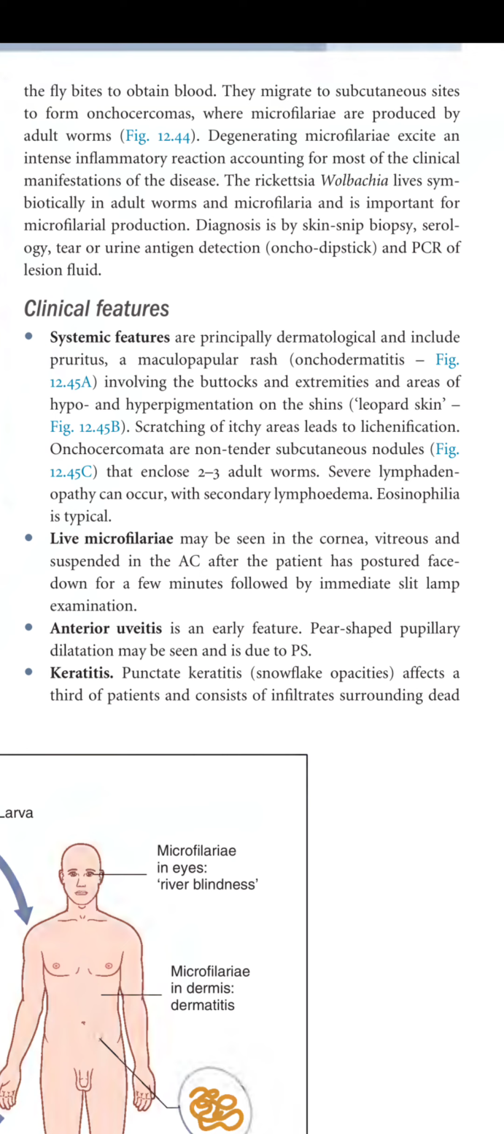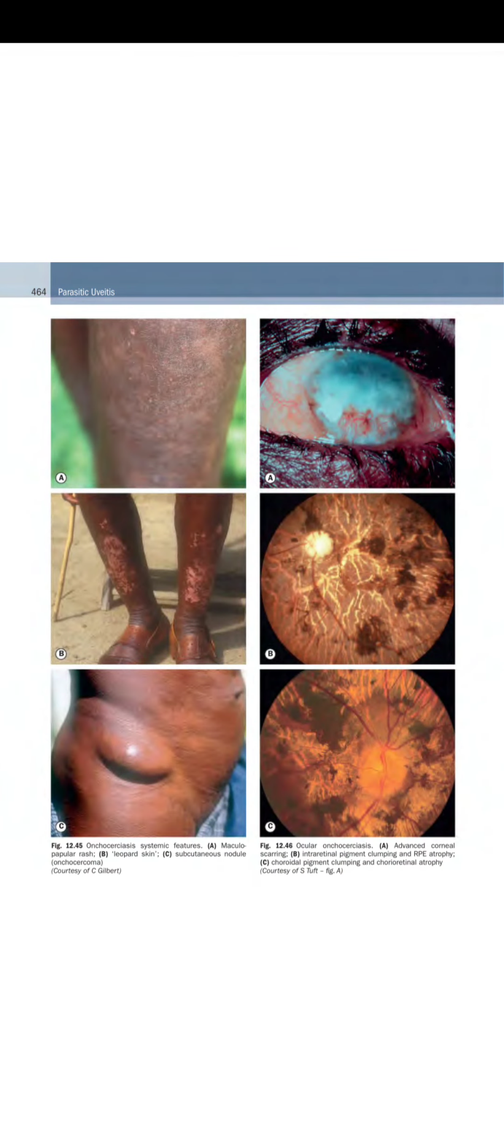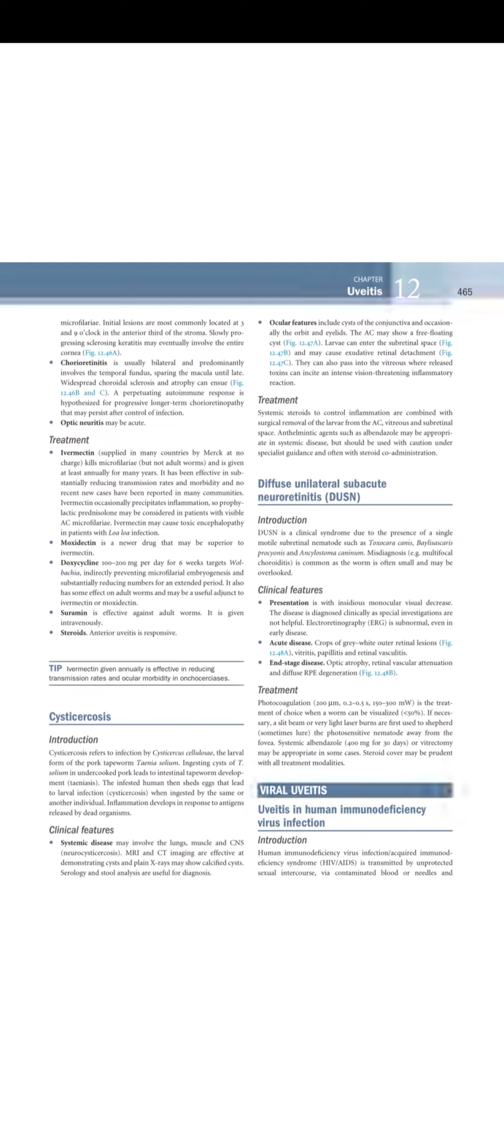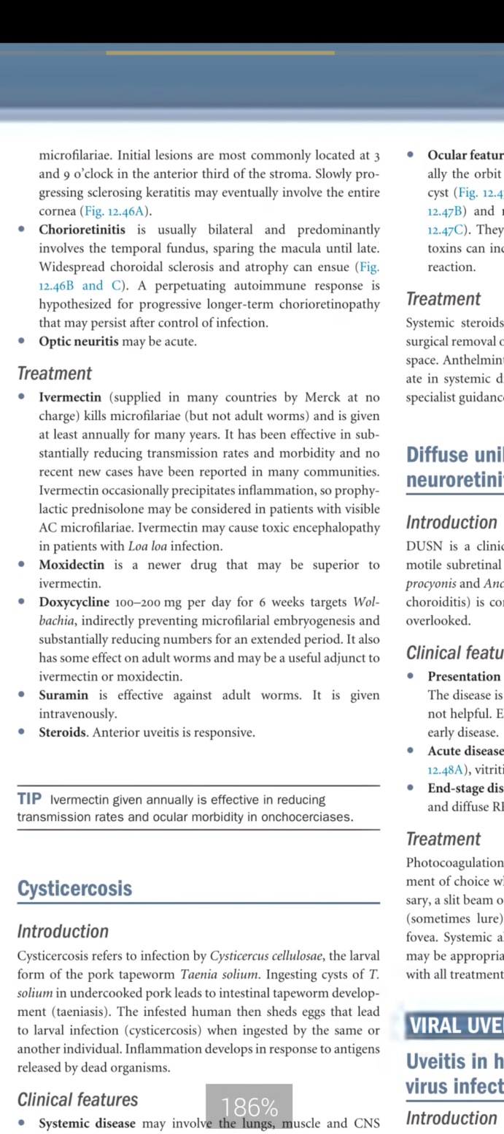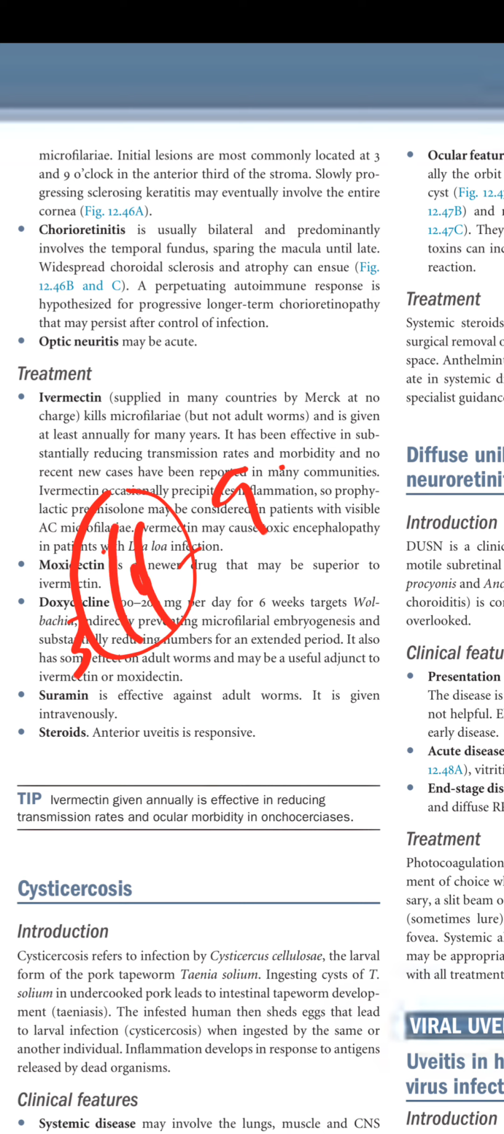There can be keratitis. Punctate keratitis, with snowflake opacities, affects a third of the patients and consists of infiltrate surrounding dead microfilariae. Initial lesions are more commonly located at 3 and 9 o'clock in the anterior third of the stroma. Slowly progressing sclerosing keratitis may eventually involve the entire cornea. So basically the lesions are usually located at the 3 and 9 o'clock positions in the anterior third of the cornea.